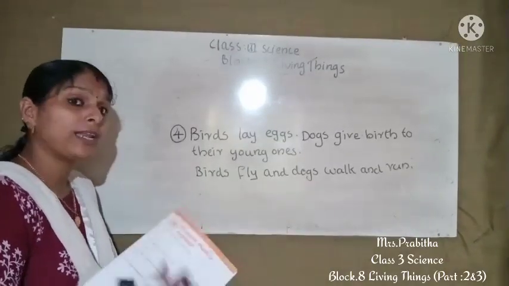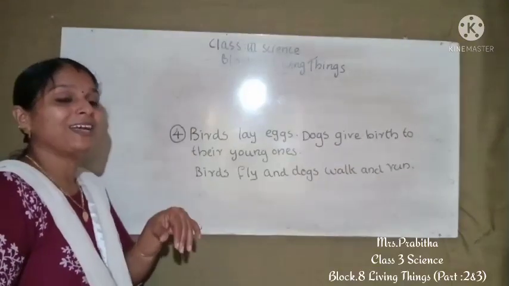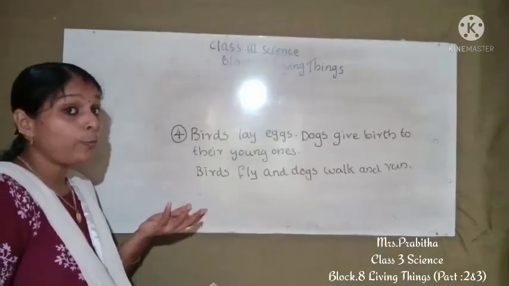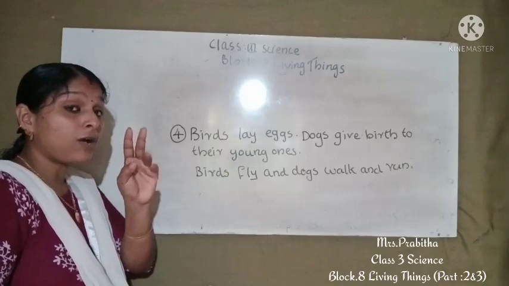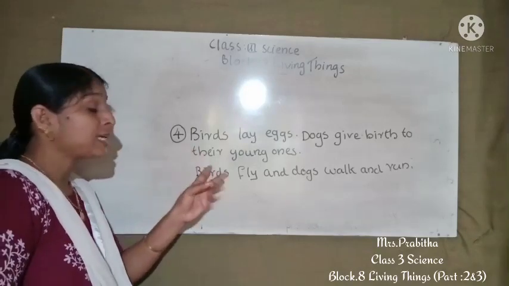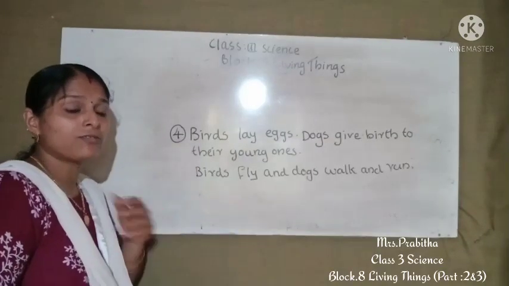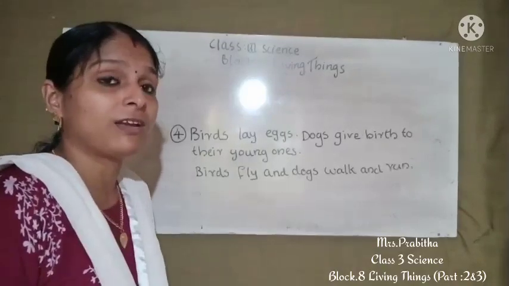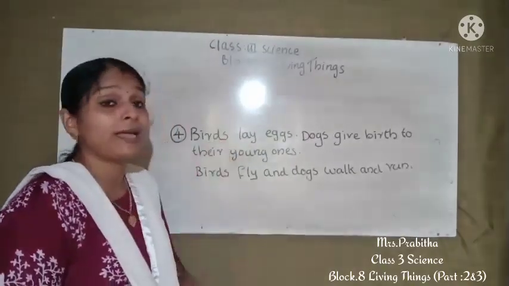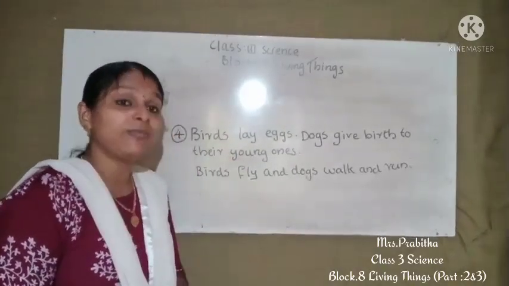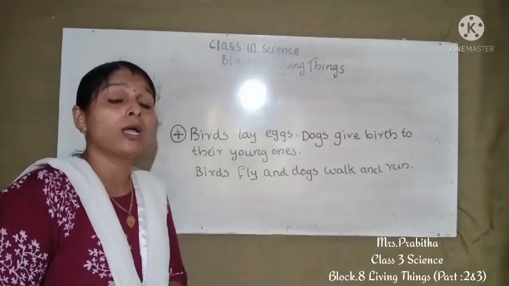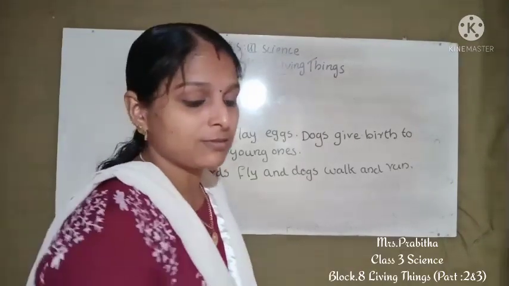Then you can write many other differences. Birds have a beak, dogs do not have a beak. Dogs have 4 legs, birds have only 2 legs. Okay, so that way you can find many differences between dogs and birds. So this is the way you have to complete your workbook. Now let us discuss practice questions.